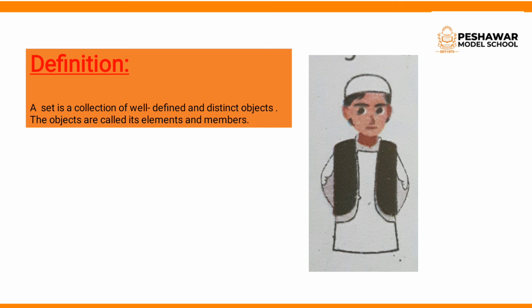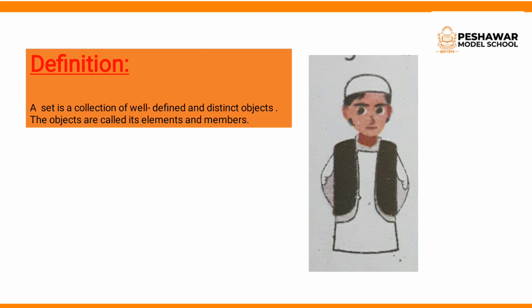How can we take this definition in our mind and relate it with real life? For example, if I say that students of class 6th are a set of students of grade 6, what comes to your mind? Students of class 6th is well defined because all of the students belong to class 6th.